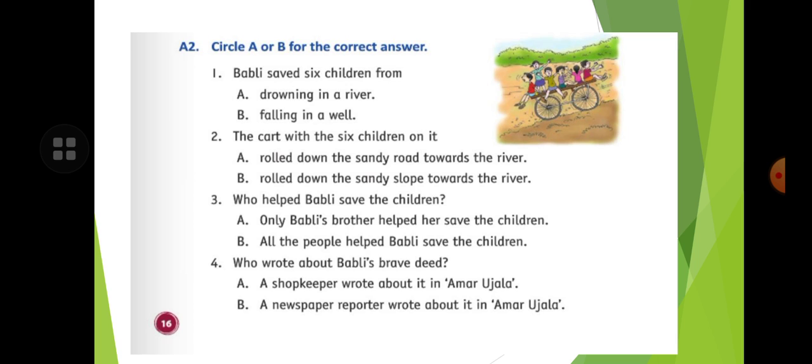And who helped Bubbly save the children? Only Bubbly's brother helped her save the children, or all the people helped Bubbly save the children. You know that it is only Bubbly's brother. So you have to circle the part A.